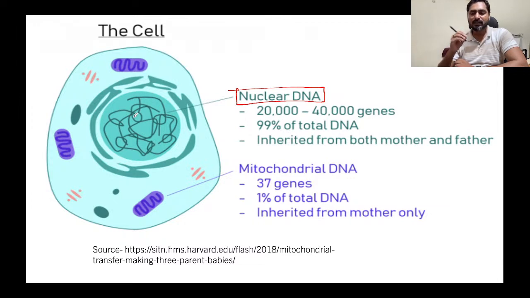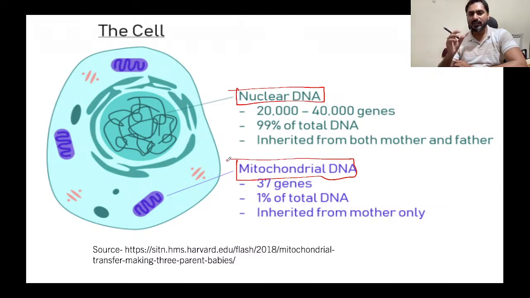This DNA, what we generally believe, is present mostly inside the nucleus, but in animal cells, in humans, you'll see that some amount of DNA is present outside the nucleus also. Some of the DNA is present in the mitochondria. You would have read in school that mitochondria is the powerhouse of the cell. But here, along with that function, it also carries some DNA. Now, if there is some defect in this type of DNA present inside your mitochondria, then it can be passed on from the parents to the child.